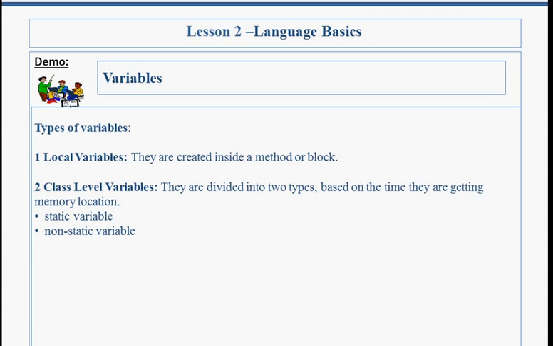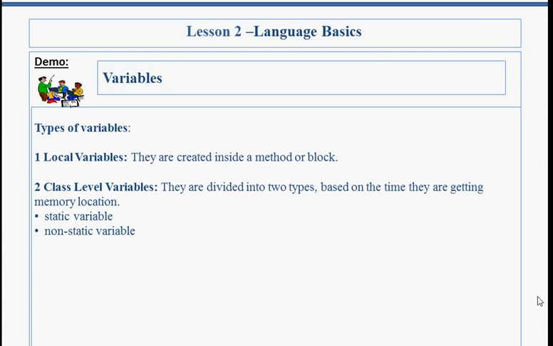Its scope is only within its method after its creation statement. Class level variable. The variable created at class level are called class level variable. You must create class level variable only if we want to access a value throughout the class from all its methods.